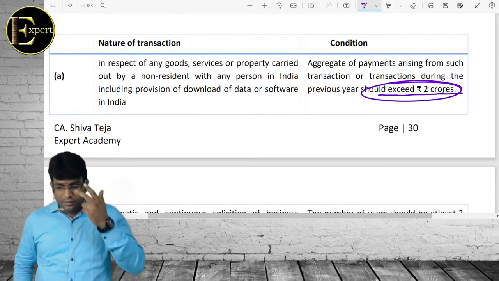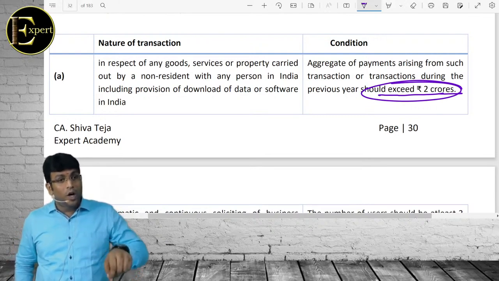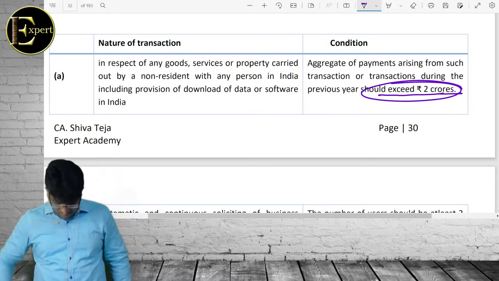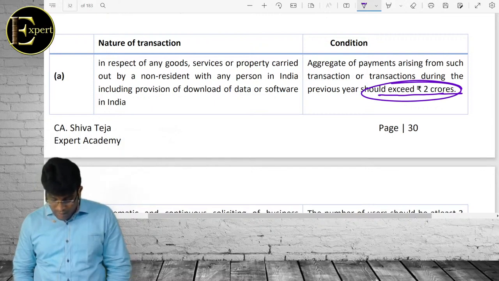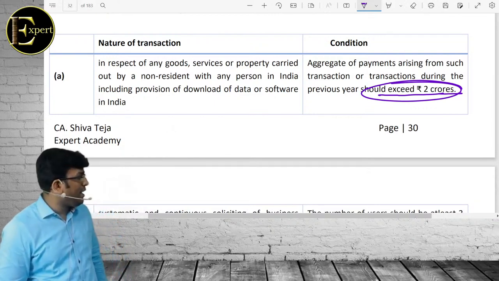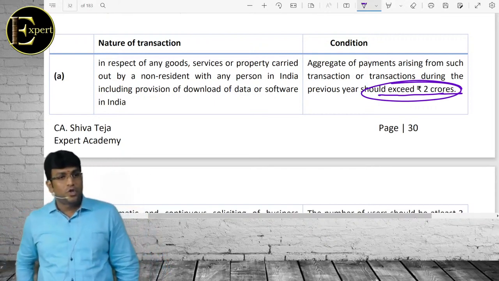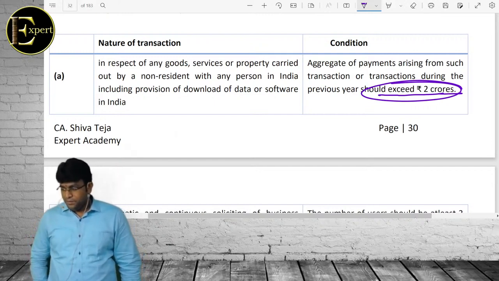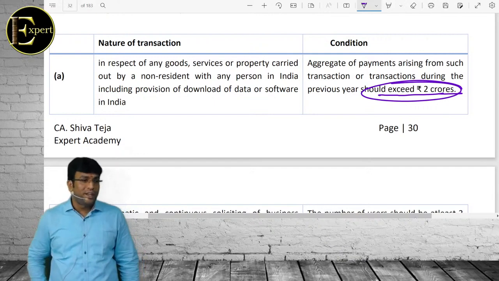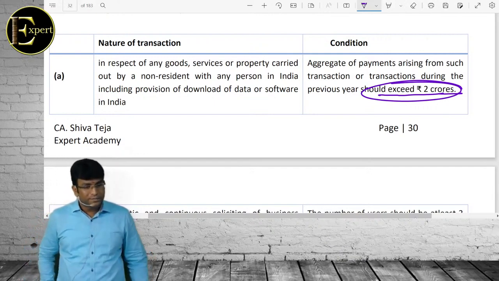Number two, securing orders in India. Number three, maintaining stock of goods in India. That's it. Next, write one note.